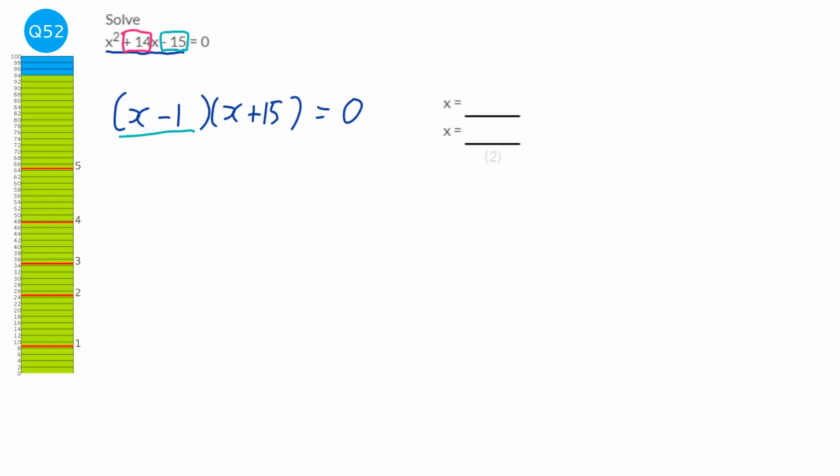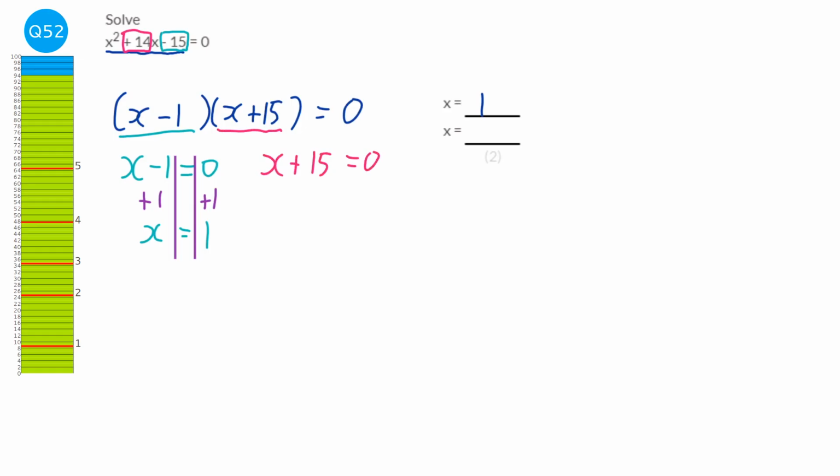We get the left hand bracket equal to 0, and we solve. So we're going to add 1 to both sides to get x on its own. X equals 1. So that's one of our solutions. We do exactly the same thing to the other bracket. Get it equal to 0. So we're going to solve it. So we're going to subtract 15 from both sides, and we get x equals minus 15. So that's our other solution.